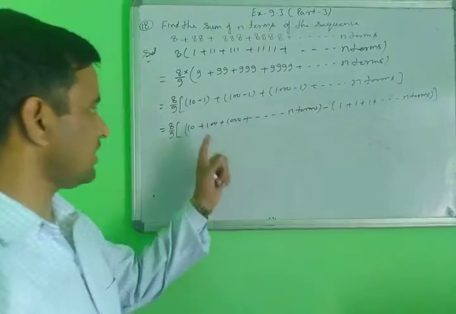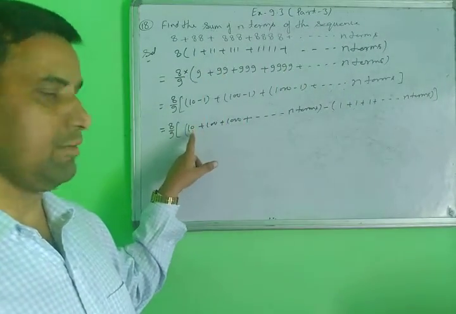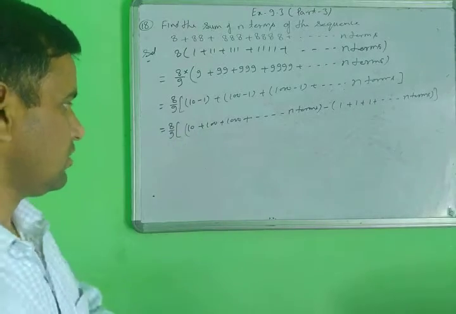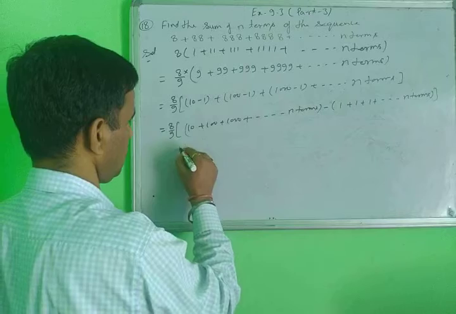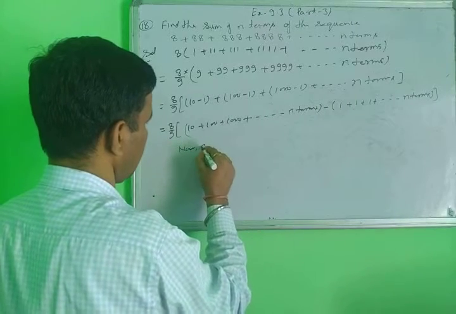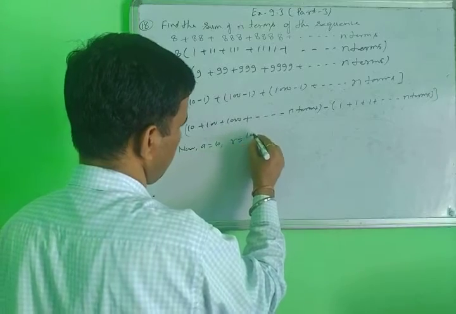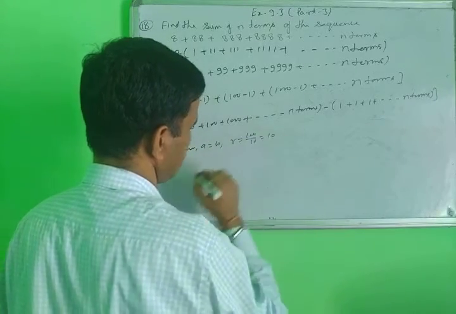Then you will check here with this GP, what is the value of the A? Value of the A here is 10. Value of the R here is 10. So now you check here: A equal to 10 and R equal to 100 upon 10, means 10.